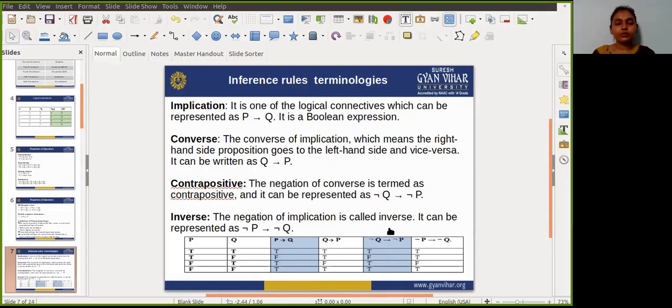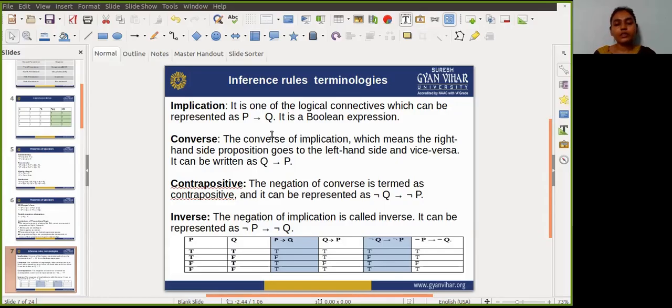So what is an inference rule? Inference rules are the templates for generating valid arguments. Inference rules are applied to derive proofs in artificial intelligence, and a proof is a sequence of conclusions that leads to the desired goal.